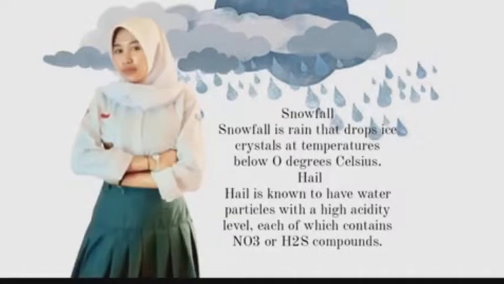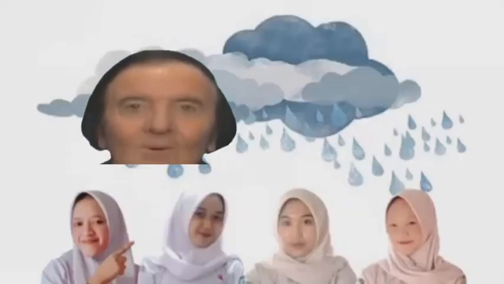Snowfall. Snowfall is rain that drops ice crystals at temperatures below 0 degrees Celsius. 4. Hail. Hail is known to have water particles with a high acidity level, each of which contains